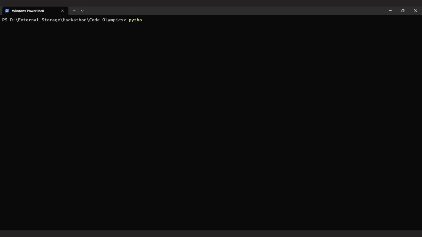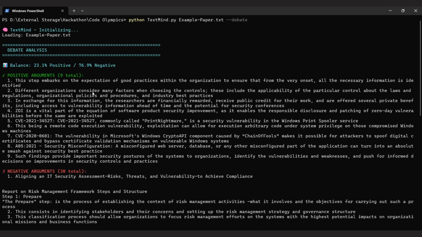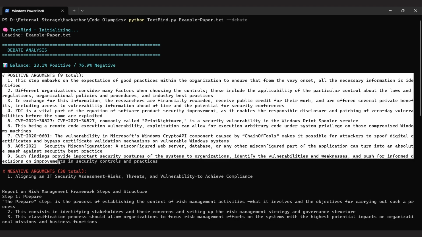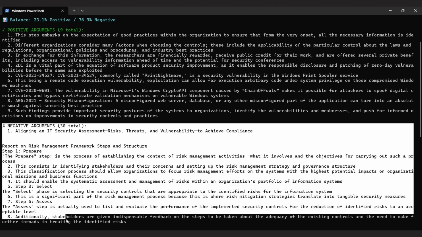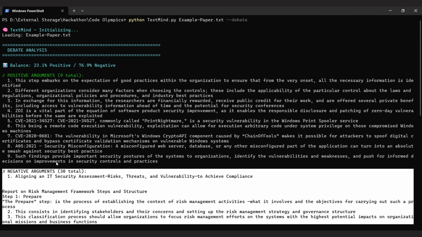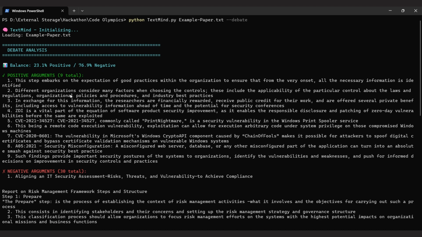Now, here's something really powerful: debate analysis. Let's see the document from a pro versus con perspective. Excellent. TextMind automatically separates the arguments. We can see the debate balance is 23% positive arguments versus 77% negative. Here are all the positive arguments. And here are all the negative arguments. This is incredibly valuable for debate preparation, understanding multiple perspectives, or identifying balanced versus one-sided content.